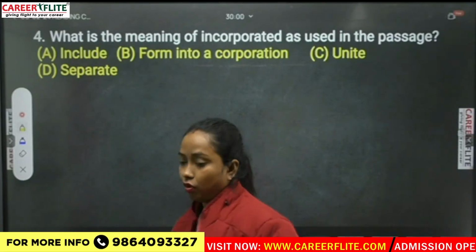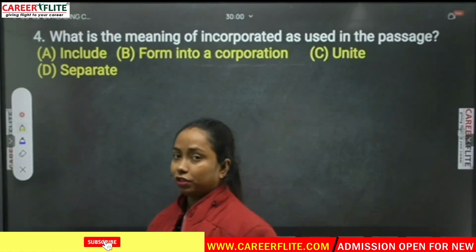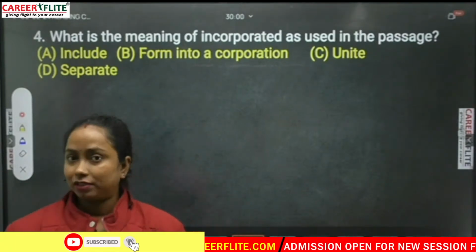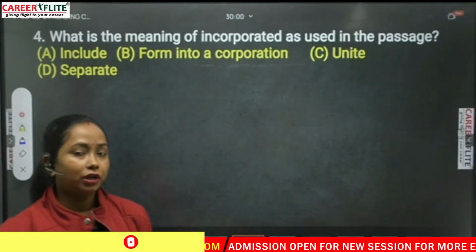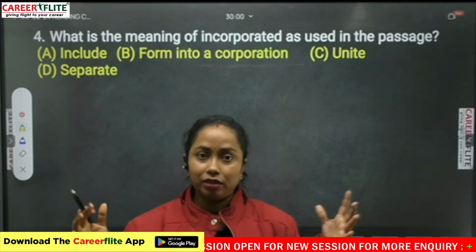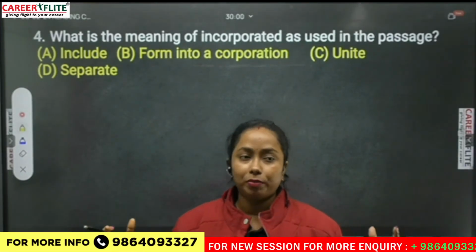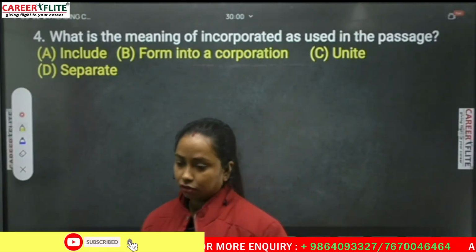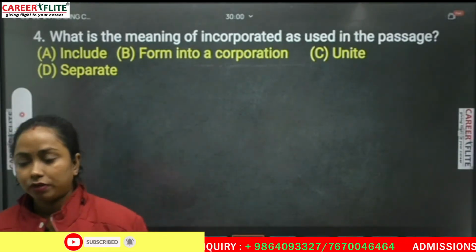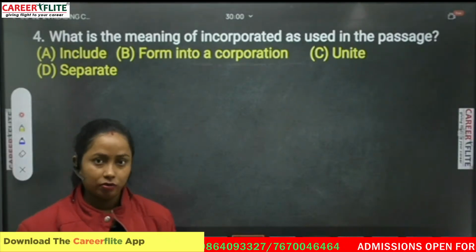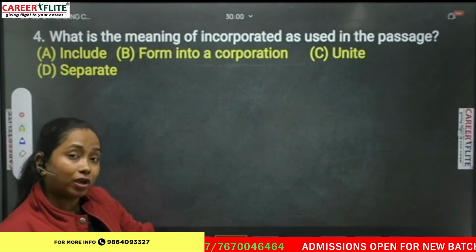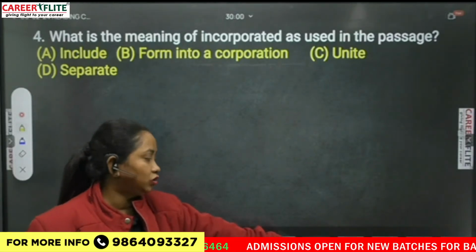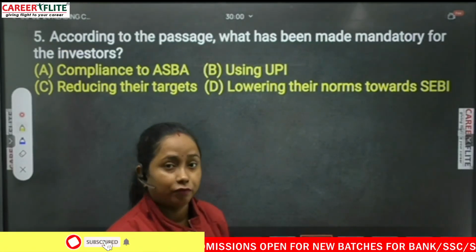What is the meaning of incorporated as used in the passage? They have asked you the meaning. Incorporated, as we have seen that ASBA with UPI, that's kind of a merger. They want to form it into a corporation. So the words are include, form into a corporation, unite and separate. So directly we can see that form into a corporation, this will be our answer. This vocabulary is also asked sometimes. They ask you what is the synonym for this word, what is the antonym for this word.